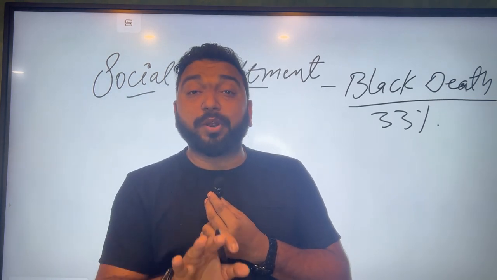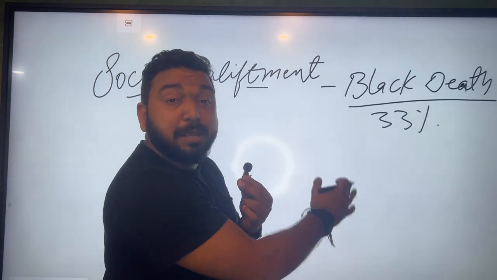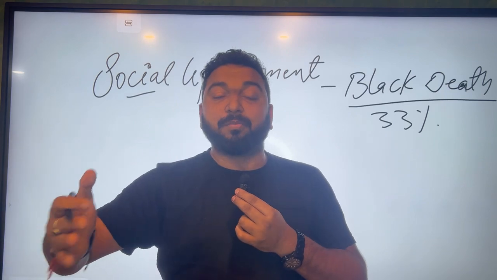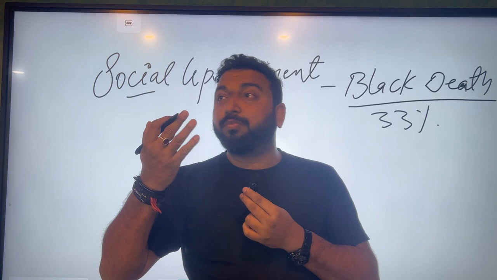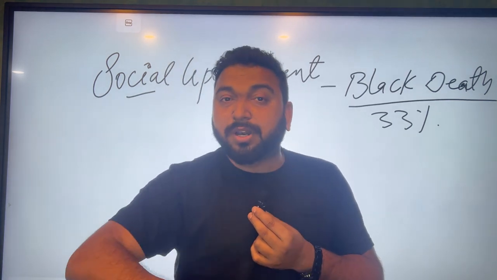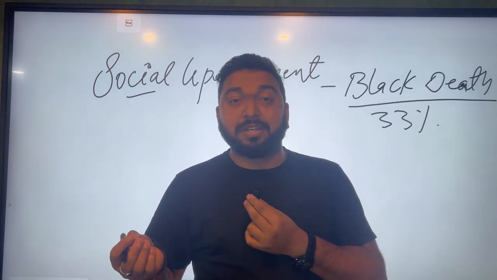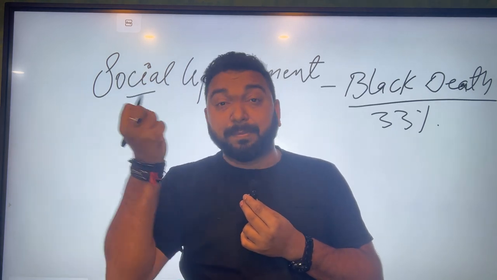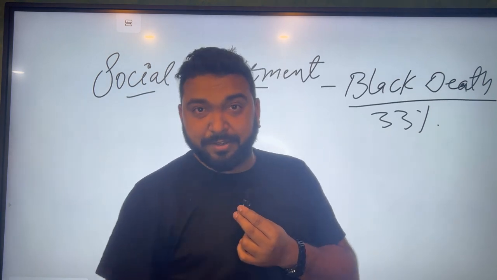So the simple point is that when 33% people died, it was the poor class, the labor class of London. लंदन का लेबर क्लास साफ हो गया, पुअर क्लास साफ हो गया. अमीरों को हॉस्पिटल नहीं मिल रहे थे कोविड में, गरीबों की तो बात ही नहीं हो रही थी. So when the labor class and the poor class got swept away, the remaining labor class, the remaining poor class, raised their prices because the supply got blocked. जो बाकी के बचे खुचे लोग थे उन्होंने प्राइसेस बढ़ा दिए, वैल्यूज बढ़ा दी.